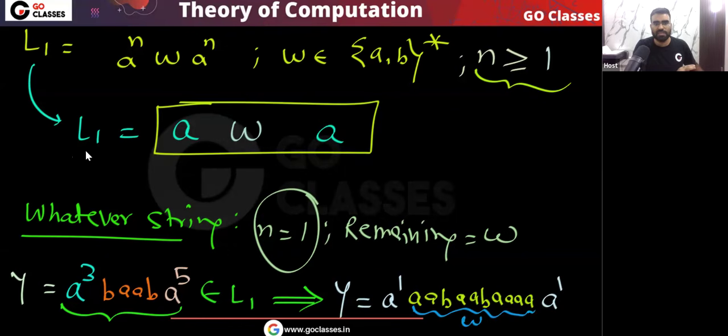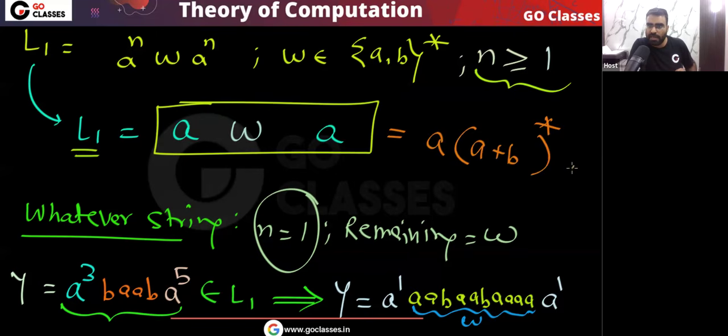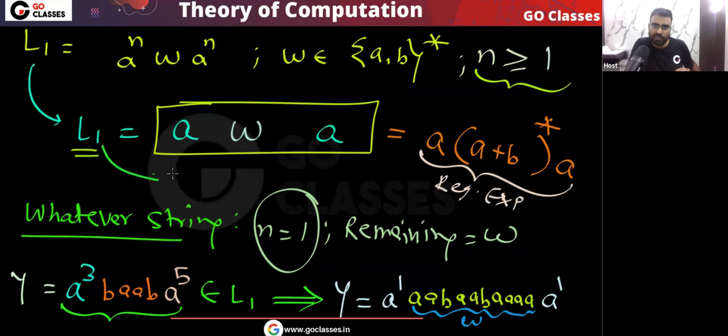So you can easily see this language is also regular. Yes or no? This is also regular because this language is a, then in between you can put any a or b whole star and then ending with a. You can see this is the regular expression, and if you have a regular expression, then the language will be regular. Okay, I hope you understood.